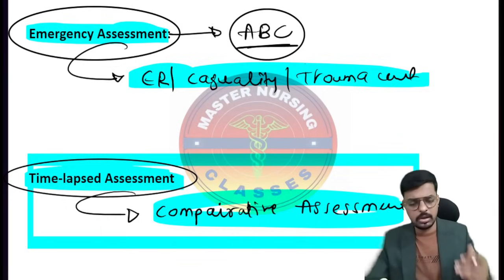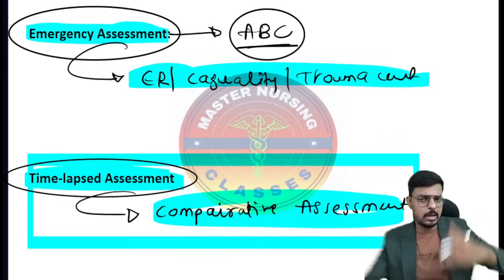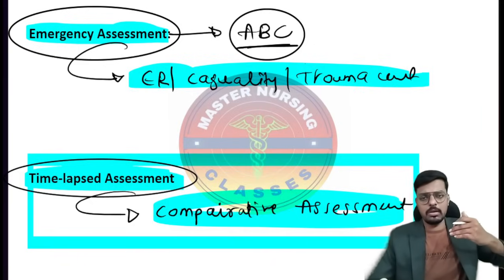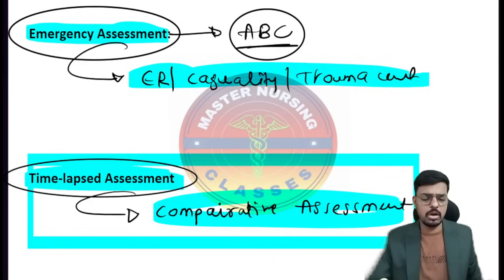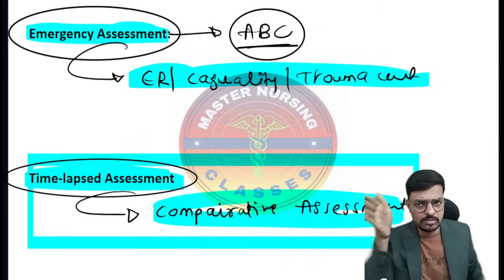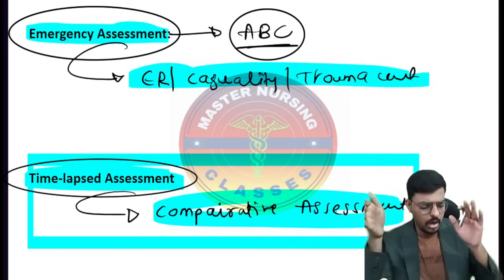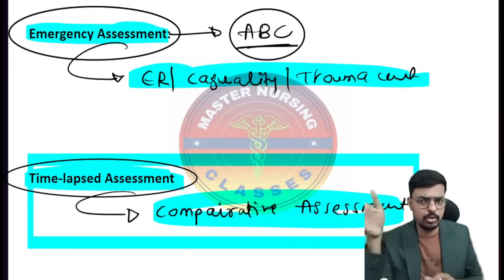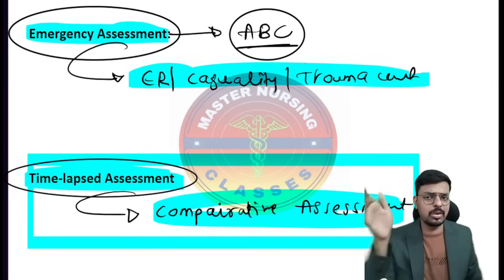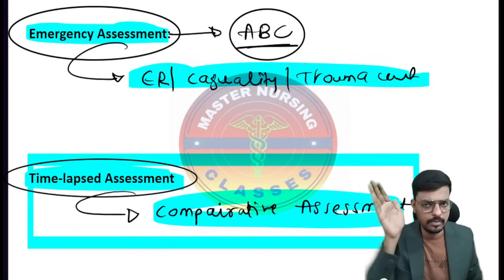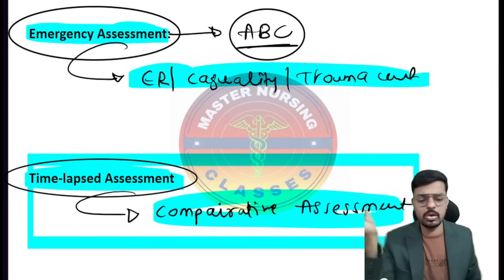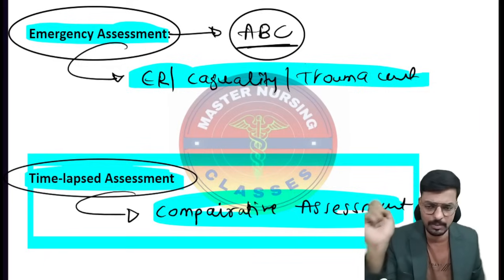That is, from the time of admission to the time of discharge, whatever time the patient spent with us and improved, that we will filter out. We will compare the signs and symptoms at admission time and how they have come to normal, so we compare both here. That is what we call the time lapse assessment. Here we give some time, we give the treatment, then we assess. Very important, keep it in your mind, right?